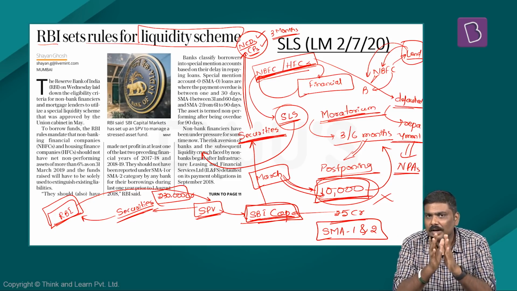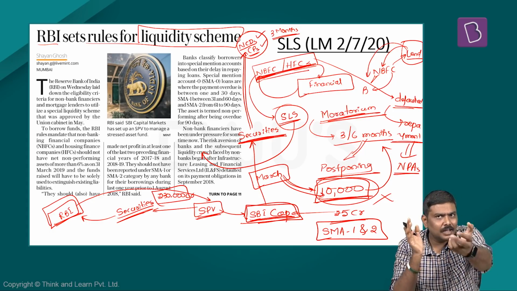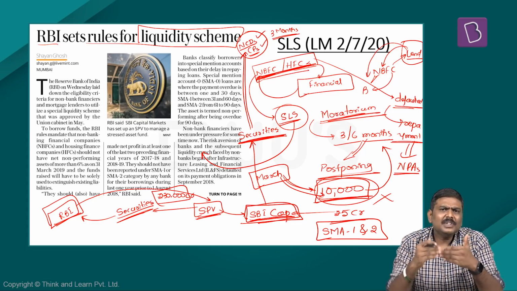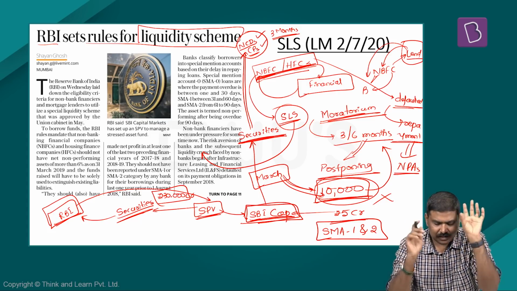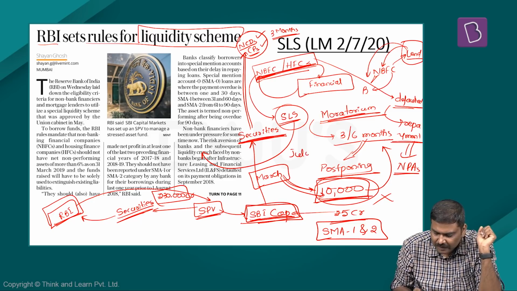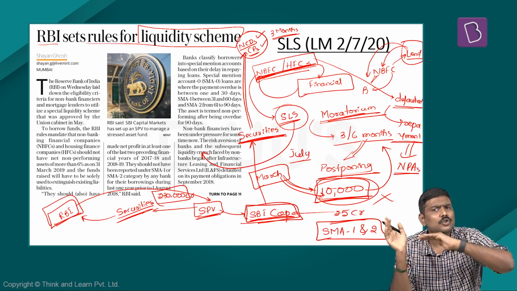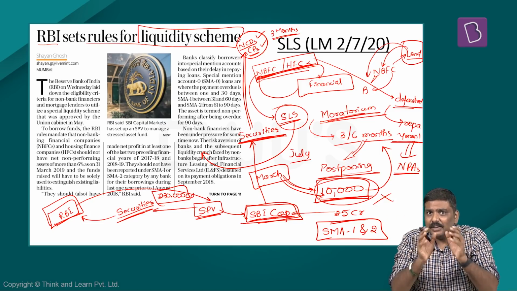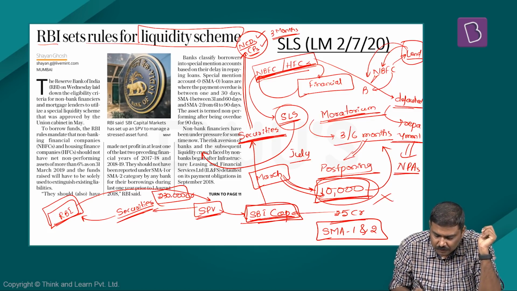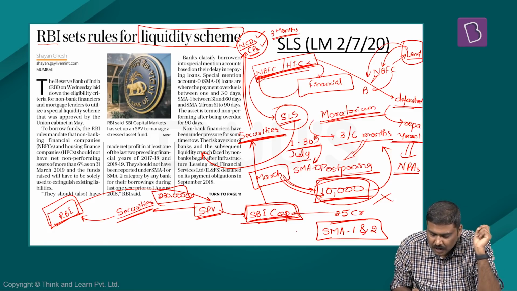Let me take an example, you will understand it better. Imagine you are a bank and I am a borrower. I have taken a loan from you people and I am supposed to make monthly repayments. Now imagine for this particular month, let's say for the month of July, I have not made the repayment. So on 1st of July, I was supposed to make the repayment, I have not made the repayment. So if I don't make the repayment, that is basically if I have defaulted from 1st day to 30th day, then I will be classified as a special mention account class 0.